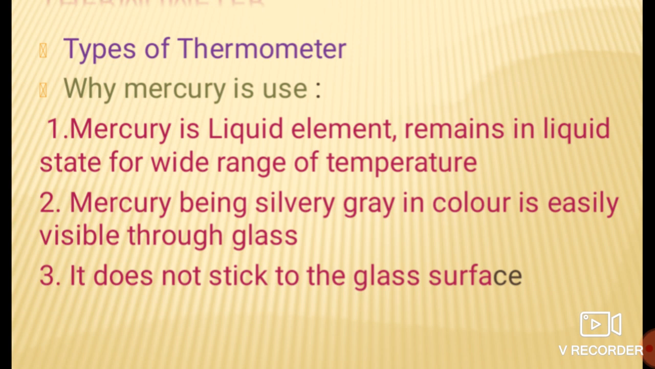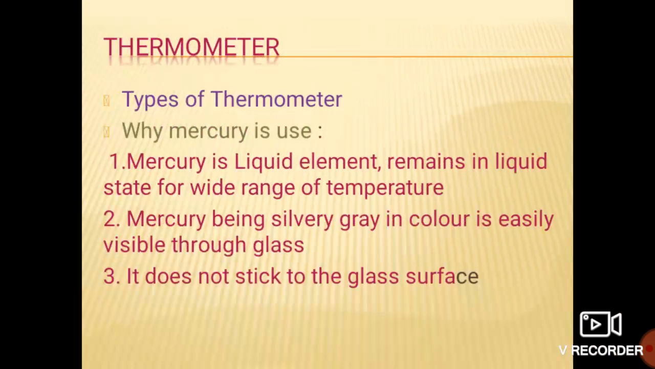Mercury being silvery gray in color is easily visible through the glass. It also does not stick to the glass surface, as it is a liquid element. Okay, so these are the reasons due to which mercury is used in the thermometer. Okay, students.